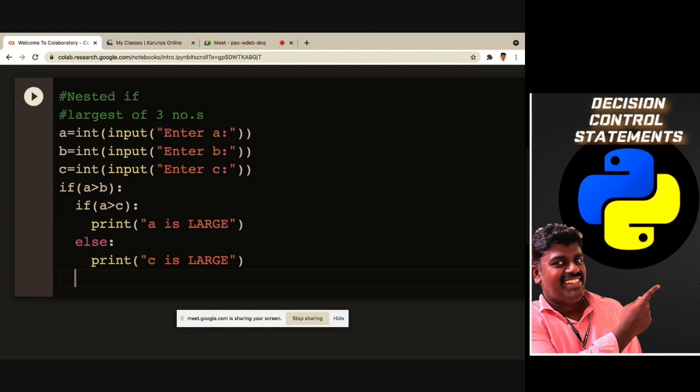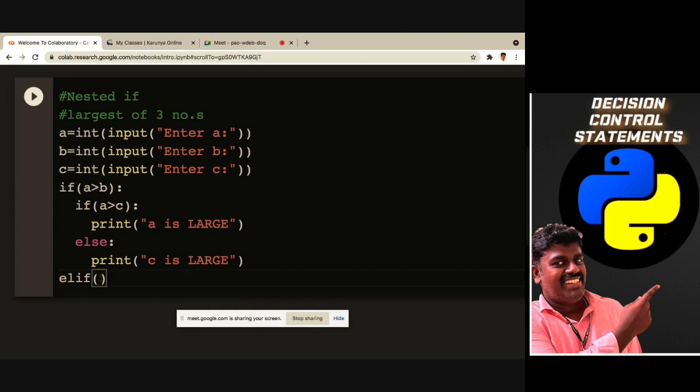So I am just going for elif. If A is greater than B and A is greater than C, we are saying that A is large. If this condition fails, we are saying that C is large.